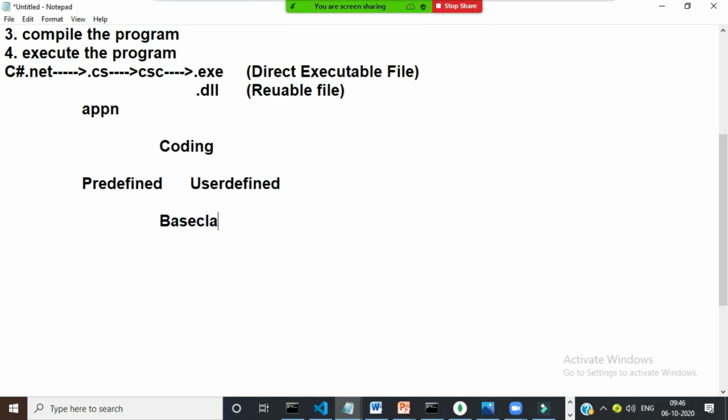First of all, you must have knowledge of one concept called base class libraries. Microsoft has given a lot of predefined classes and methods to make your work easy. If you go to a library, books are arranged in racks: rack number 1, rack number 2, rack number 3, and so on.